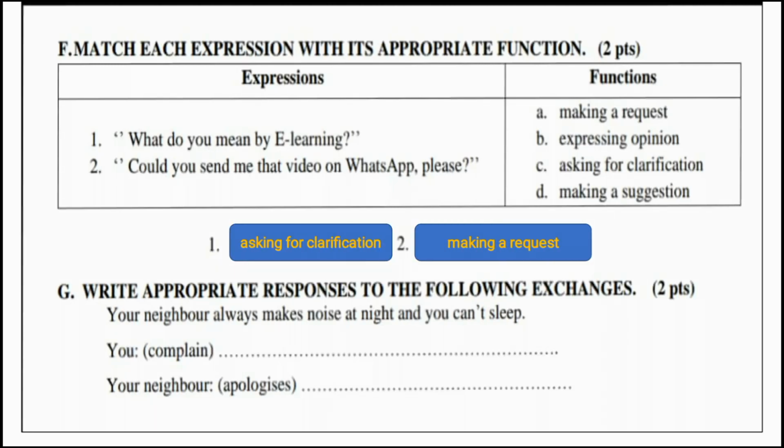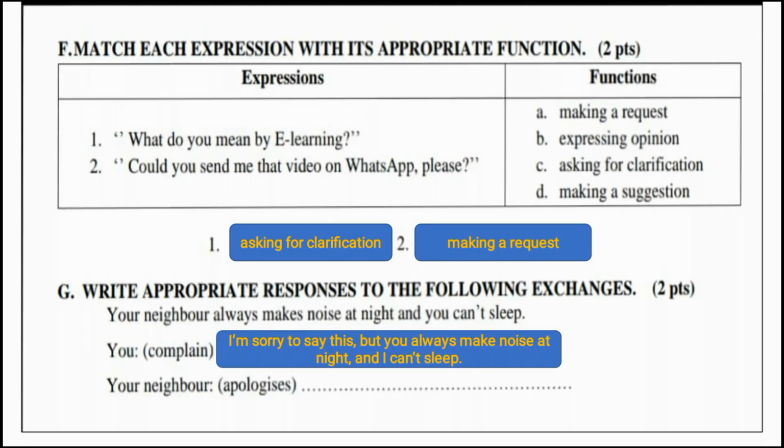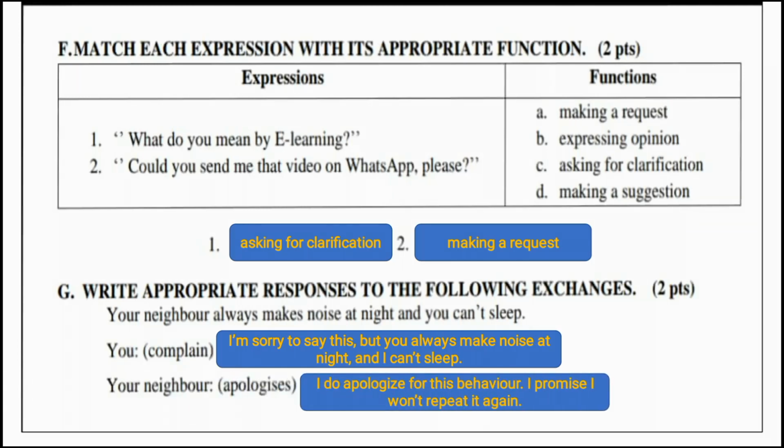Activity G, write appropriate responses to the following exchanges. Okay, your neighbor always makes noise at night and you cannot sleep. Okay, we are going to complain. We complain when we are not satisfied with the situation. Here is an example for you. I am sorry to say this, but you always make noise at night and I cannot sleep. Of course, your neighbor is going to apologize. Okay, this is an example. I do apologize for this behavior. I promise I won't repeat it again.